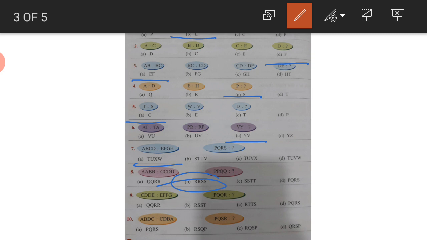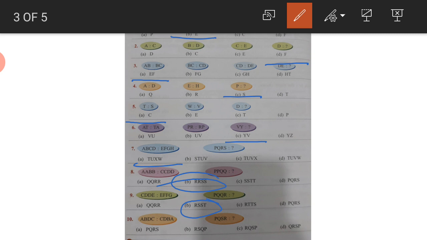The options are A, double Q double R; B, R double S T; C, R double T S; and the last one, P P Q R S. So our correct option is B, R S S T. Because R is the repetitive, we have to repeat the last letter R, and S should become two times, and the next letter is T.